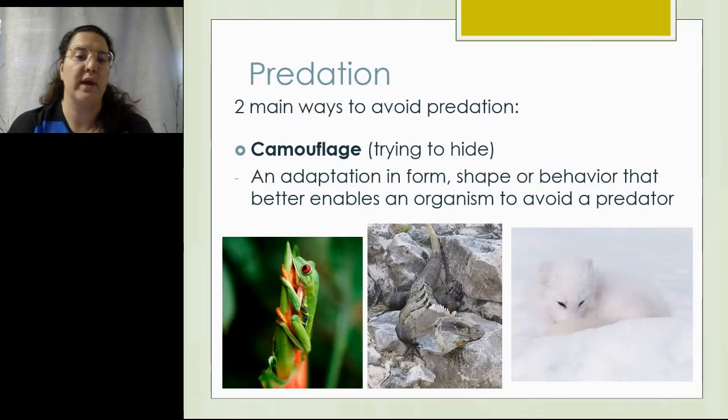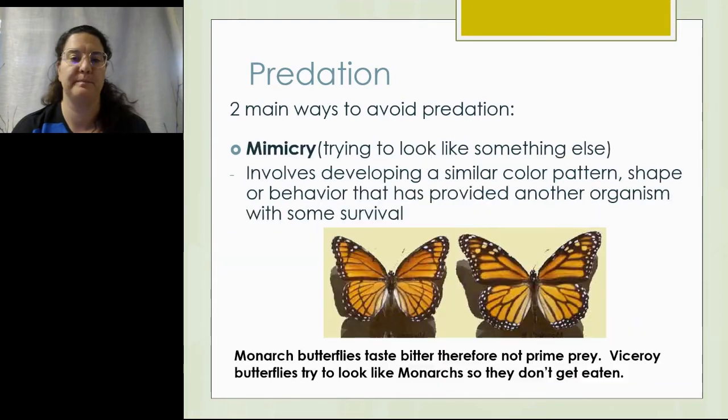Animals, when they're looking to avoid predation, have two main ways to avoid predation. One is camouflage, or trying to hide. So this adaptation in form or shape leads to an organism better able to avoid a predator. So whether you're tucking yourself into your environment, like the lizard, or rabbits will change color in the spring and fall to better match their environment. So white in the winter and brown in the summer.